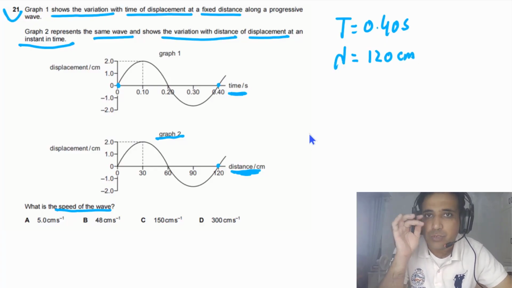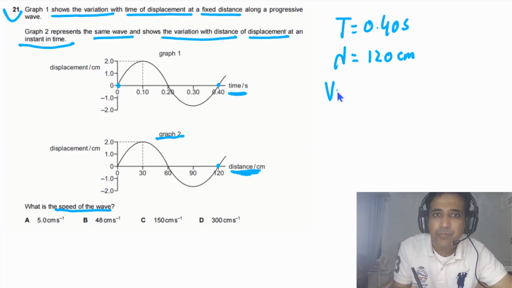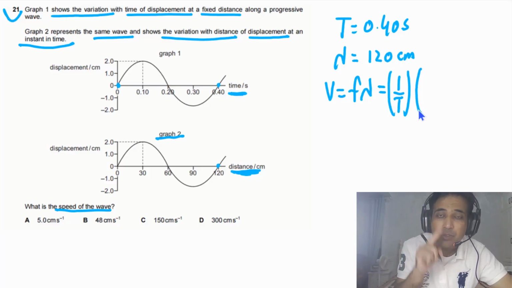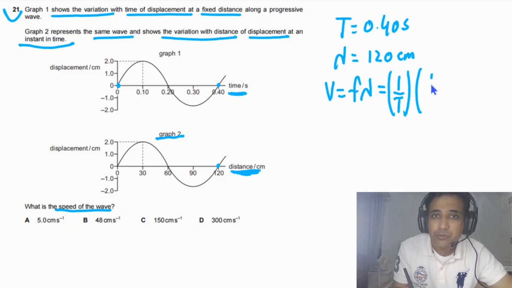We need to find the speed v. v is equal to f times lambda, but frequency is equal to 1 over T. So this is the time period, meaning time taken to complete one cycle, and lambda is the distance traveled by a wave in one time period. So simply we have distance divided by time taken.